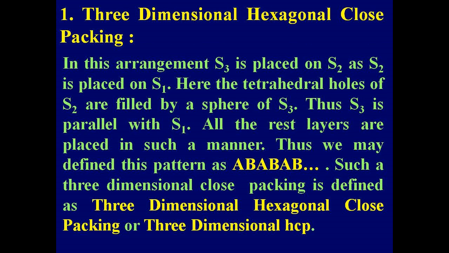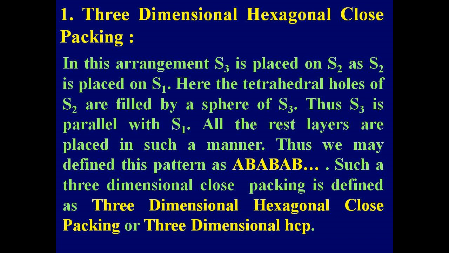Number 1. Three-dimensional hexagonal close packing or HCP. In this arrangement, S3 is placed on S2 as S2 is placed on S1. Here the tetrahedral holes of S2 are filled by a sphere of S3. Thus S3 is parallel with S1.